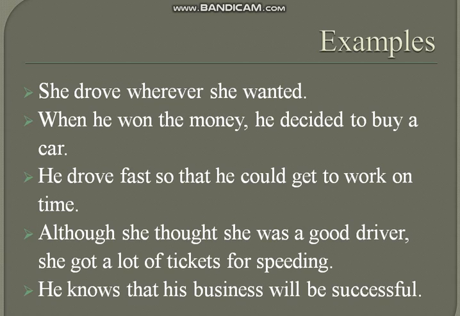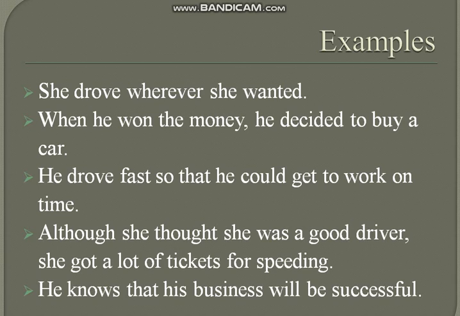He drove fast so that he could get to work on time. Here again you can see, he drove fast is the main clause. So that he could get to work on time is the subordinate or the dependent clause, which is depending on the main clause.